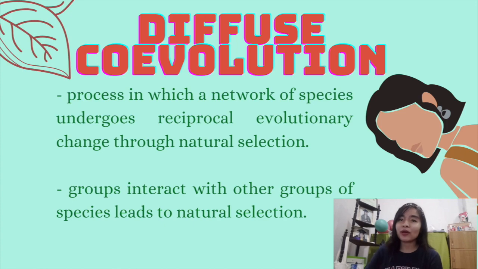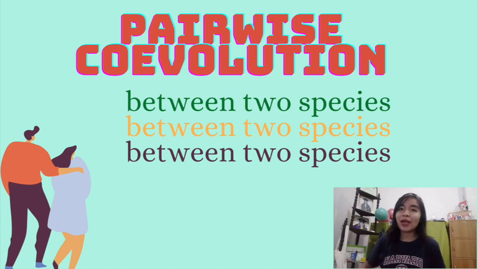To know more about diffuse coevolution, it is a process in which a network of species undergoes reciprocal evolutionary change through natural selection. So the group interacts with other groups of species that will lead to natural selection. On the other hand, pairwise coevolution is between two species only. There is more to explore about the examples of coevolution in this chapter.